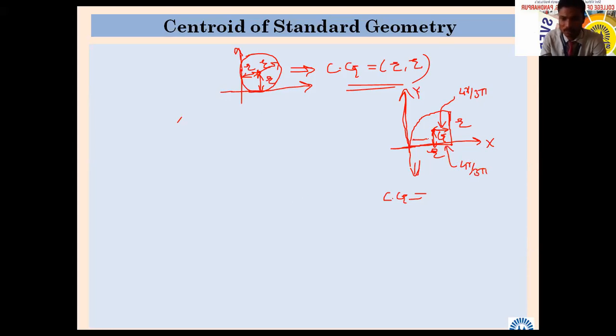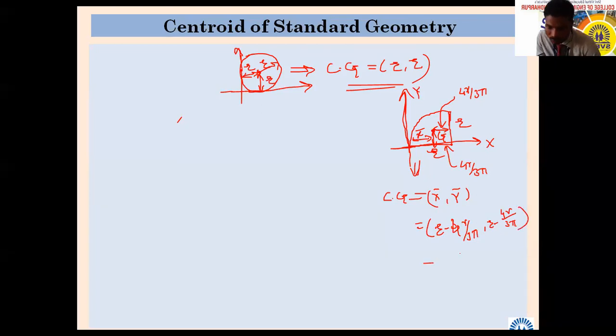Now we need this distance, x bar. How will we calculate x bar, y bar? R minus 4r divided by 3 pi. So what will it become? Just check.